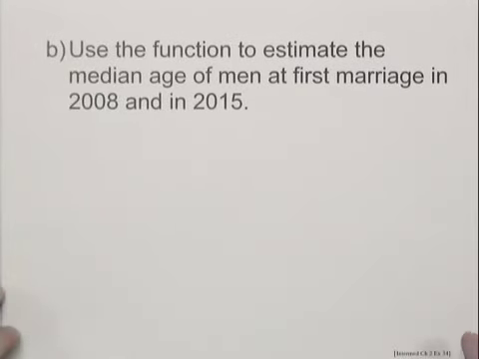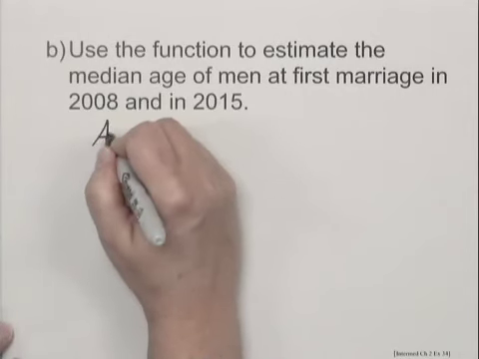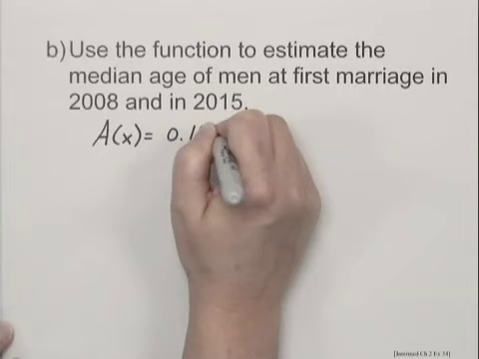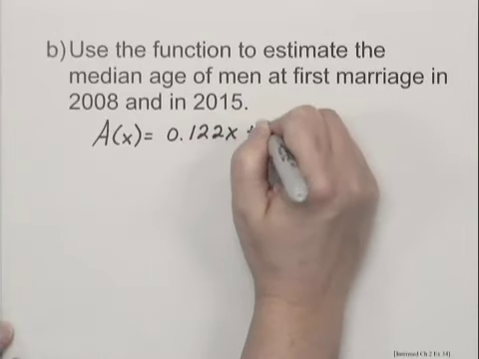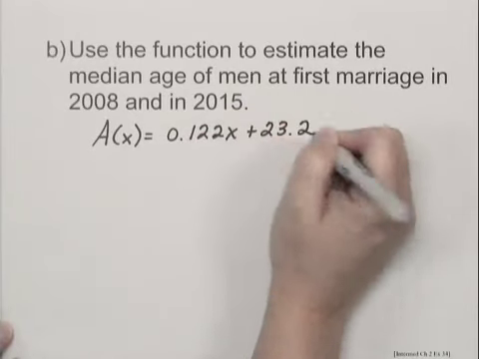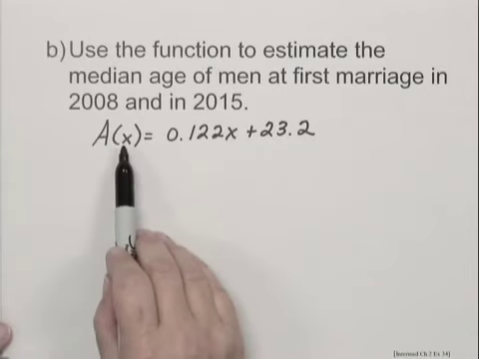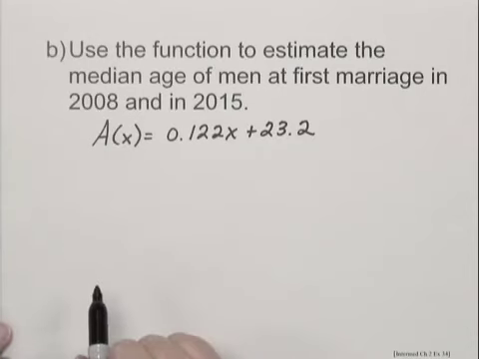We are asked to use the function to estimate the median age of men at first marriage in 2 years, 2008 and in 2015. So let's first of all write the function we found. A of x equals 0.122x plus 23.2. And then we just defined x as not the year, but the number of years since 1970.